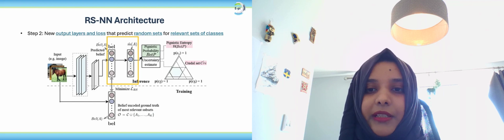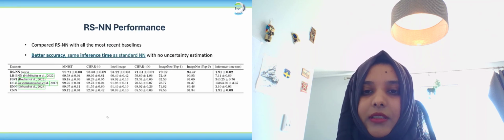The predicted belief values are then converted to mass values using the Mobius inversion formula provided in the paper. A probability-like estimate called the pignistic probability is then computed from these mass values. The pignistic probability is given over the original classes. We also obtain uncertainty measures in the form of pignistic entropy and a credal set over all the classes.